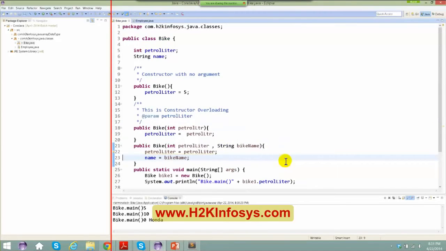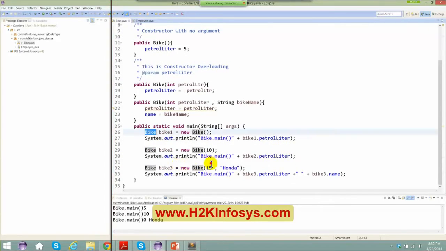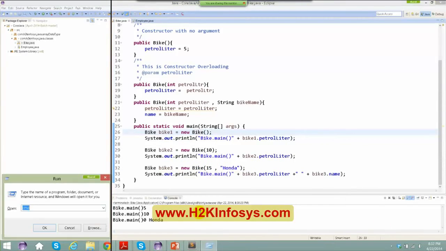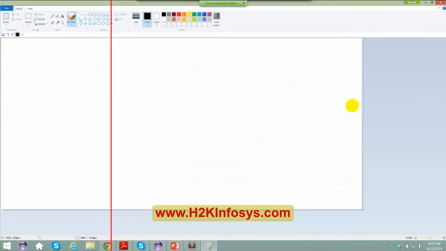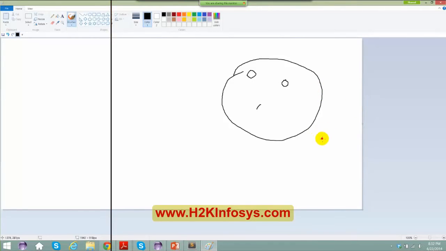Now when I say public class Bike, I'm going to say this bike. In memory, when I say bike 1, bike 2, bike 3, let's say I create a heap memory here, and in that bike 1, bike 2 and bike 3 got created, right?